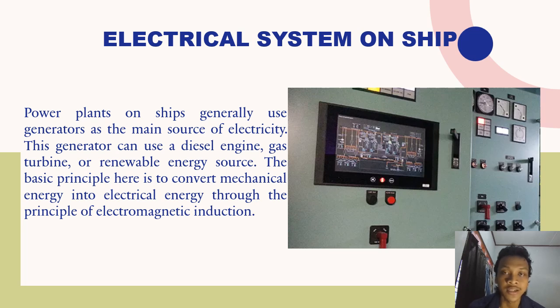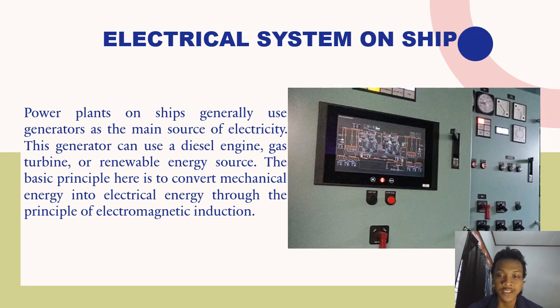The first one is the electrical system on ships. Power plants on ships generally use a generator as the main source of electricity. This generator can use a diesel engine, gas turbine, or renewable energy source. The basic principle here is to convert mechanical energy into electrical energy through the principle of electromagnetic induction. Electrical system components consist of several main components, namely generators, transformers, power cables, electrical panels, switches, circuit breakers, and electrical equipment such as lights, motors, electronic equipment, and navigation systems.